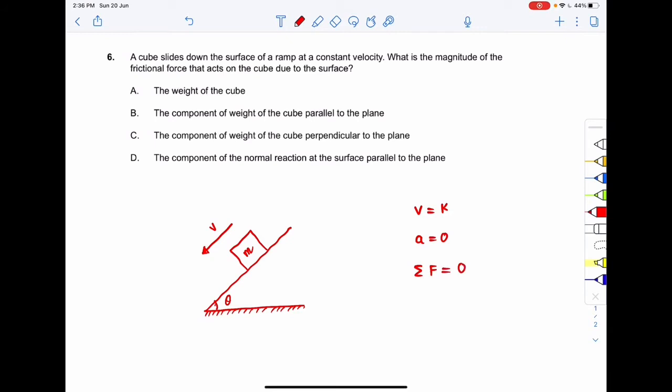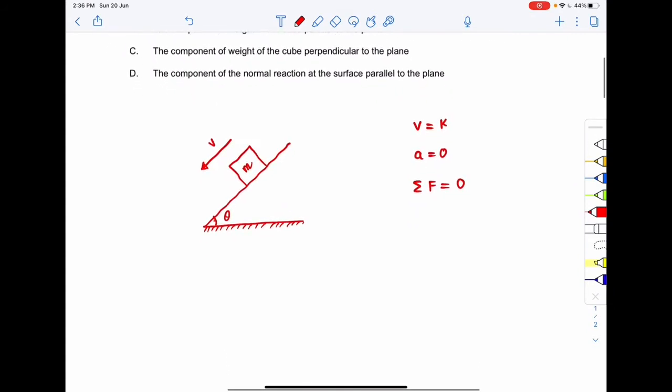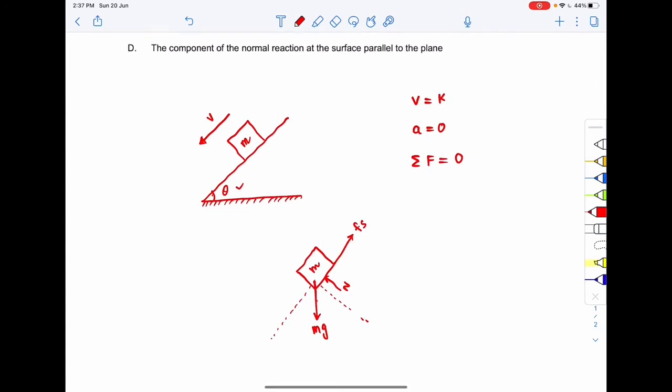So we need to find the magnitude of the frictional force that acts on the cube due to the surface. If I draw the free body diagram of the cube, this is the cube, right? From the surface this will be the normal, and over here this will be the frictional force that is acting. Downward will be our mg, right? So if I make the components of mg along the incline and perpendicular to the incline, if this angle is theta, this angle will also be theta.